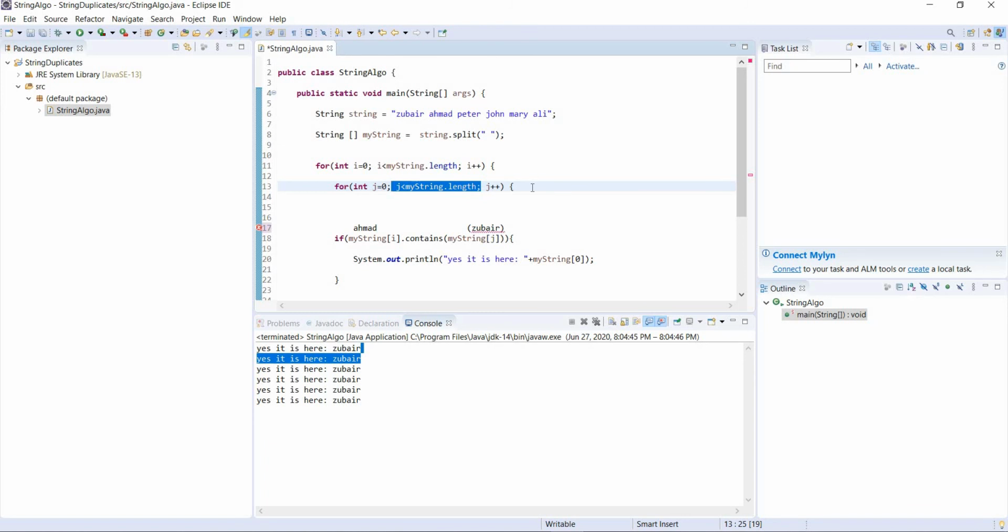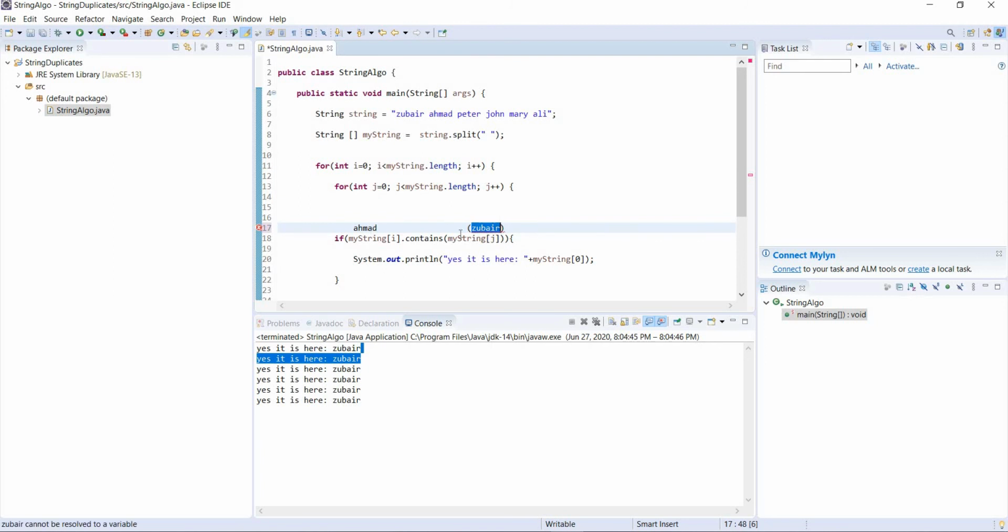So that means this loop is finished and J is back to 0 now, right? This is like creating another J and assigning it a value. Before we had J equals 6, and that J is gone. Now J is 0 again, so J is 0 again, meaning we have Zubair again over here.